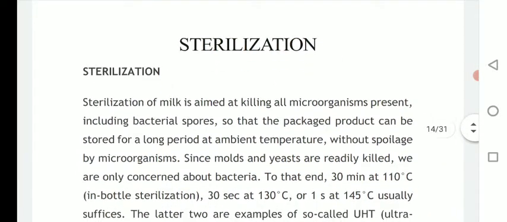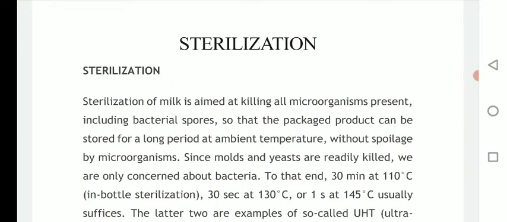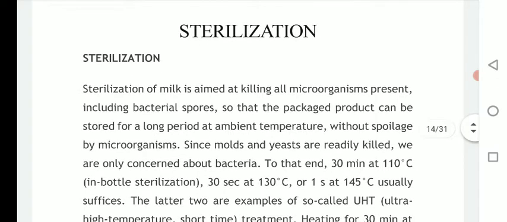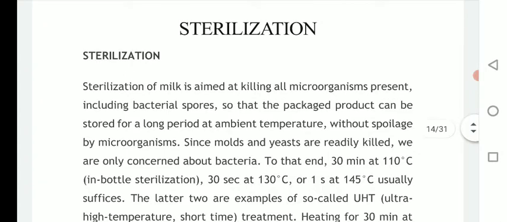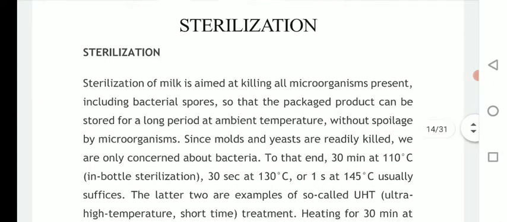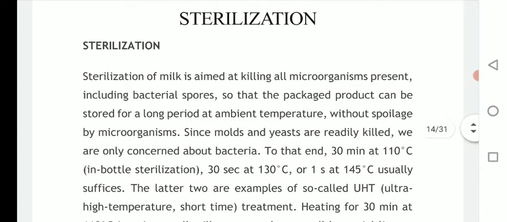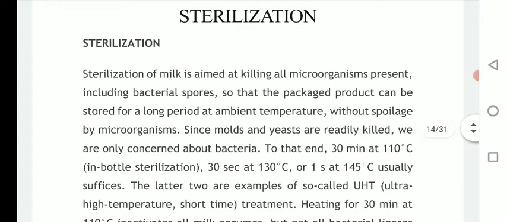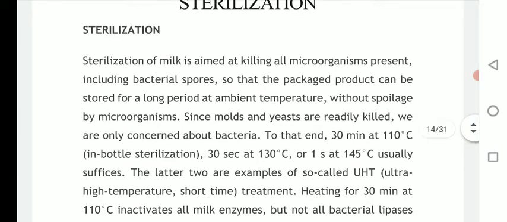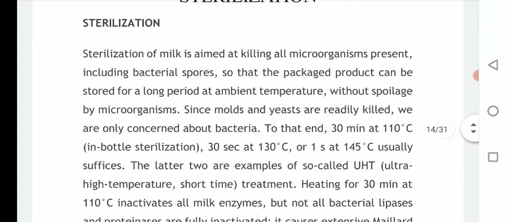Sterilization is the process by which we can remove all forms of life, for example all forms of microorganisms including spores. Sterilization of milk is aimed at killing all microbes present, including bacterial spores, so that the packed product can be stored for a long period at ambient temperature without spoilage by microorganisms.